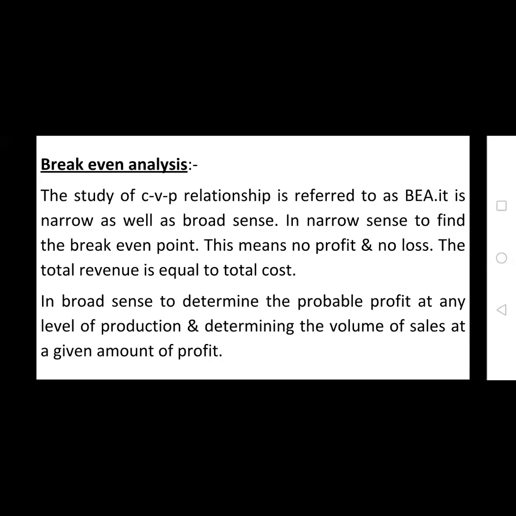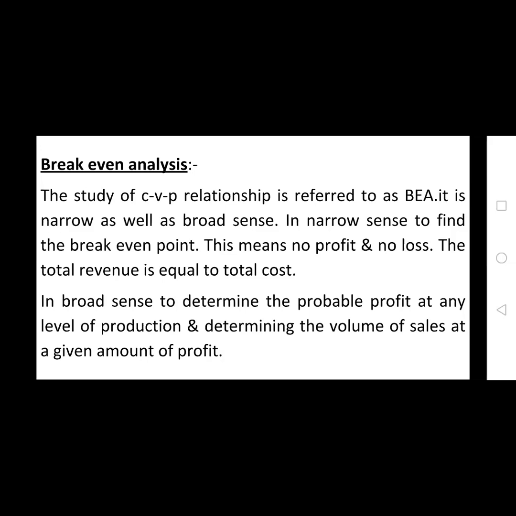Because in some situations, if the company is in a very competitive or peak situation, the company is ready to sell the output in the market without profits. Because if the company is in losses, it can survive in the market only for 3 or 4 years. After 3 or 4 years, the company amalgamates or is ready to close because it is in losses.